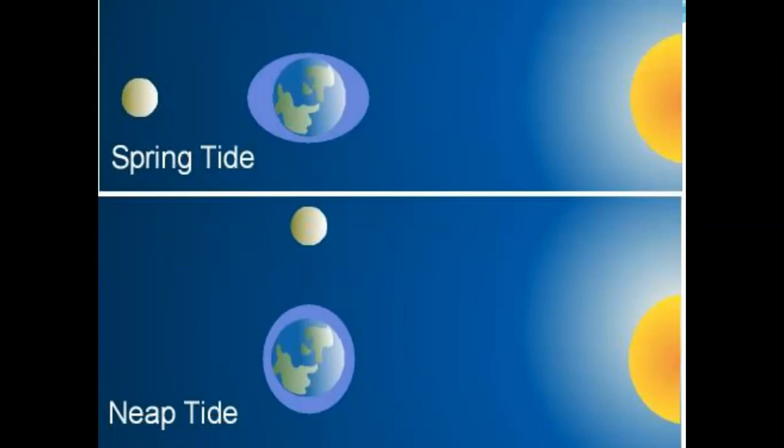When the moon and sun form a right angle, a 90-degree angle, as you can see here, ocean water gets pulled diagonally. This results in high tides that are a little lower, and low tides that are a little higher than average. Low tides will be a little higher, or high tides will be a little lower. These are known as neap tides and occur during the first and third quarter of the moon. I already explained. You can write this point in a difference between also.